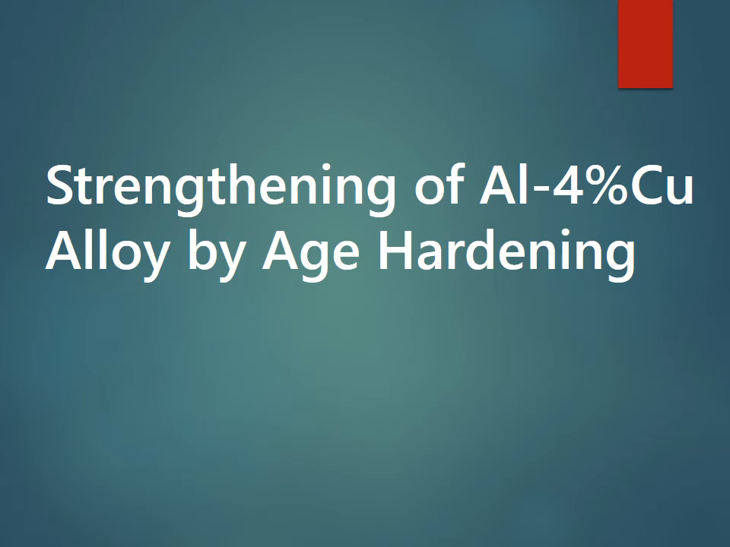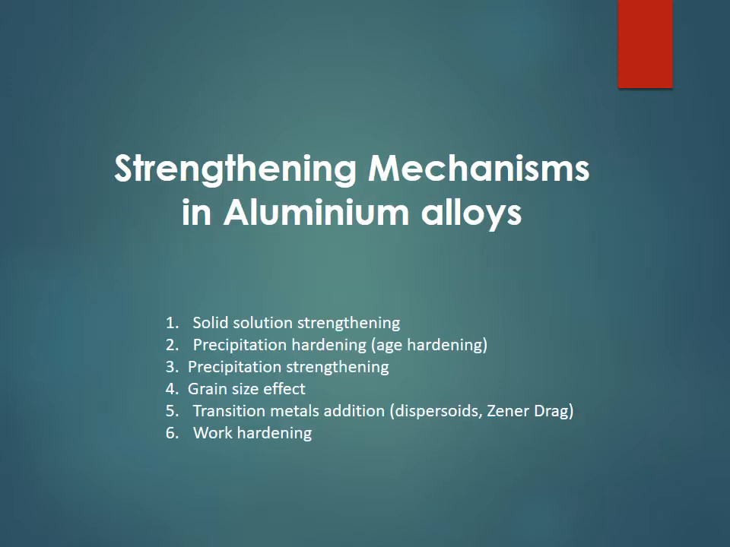The topic is strengthening of aluminum 4% copper alloy by age hardening. So, what are the strengthening mechanisms in aluminum alloys? There are six types basically. First one is solid solution strengthening, then precipitation hardening or age hardening, precipitation strengthening, grain size effect, transition metals addition, and work hardening or annealing.